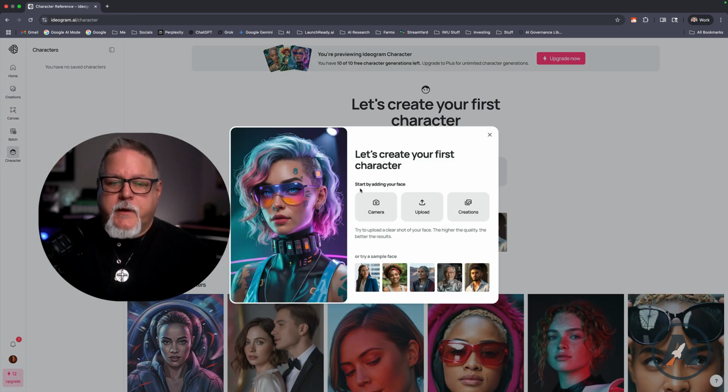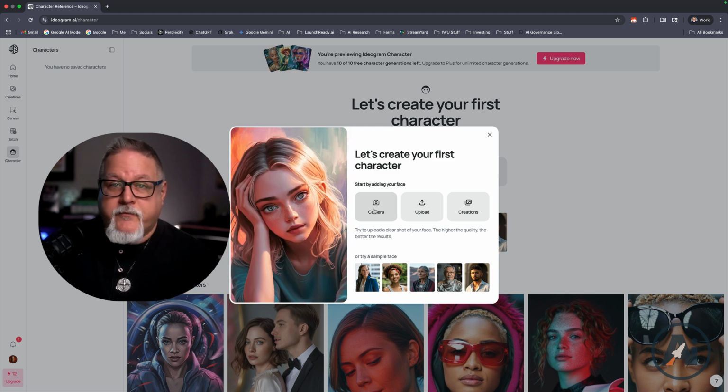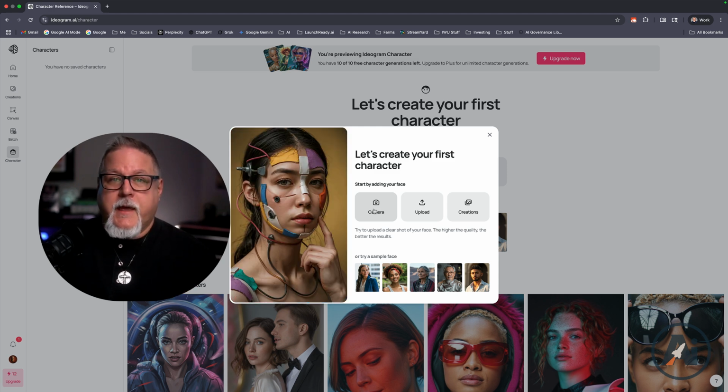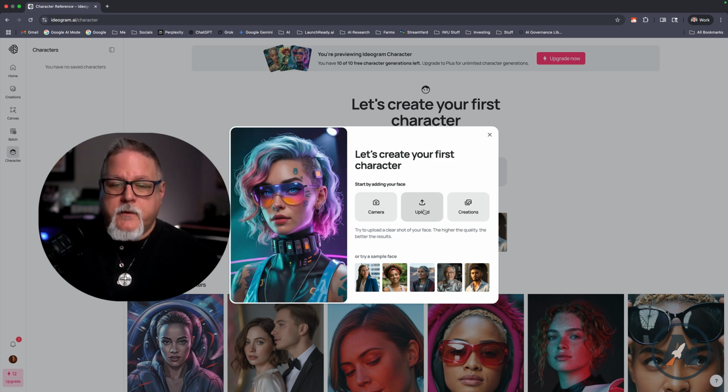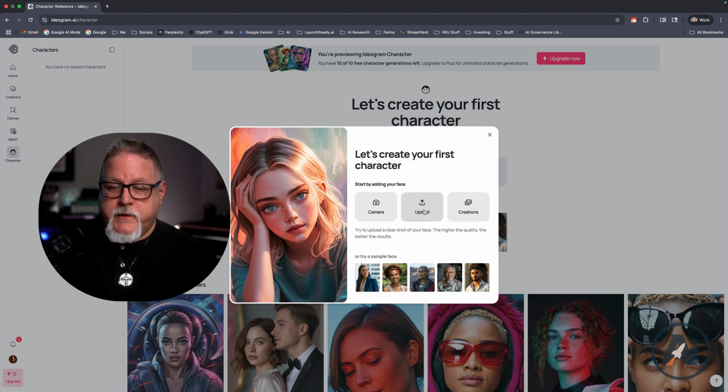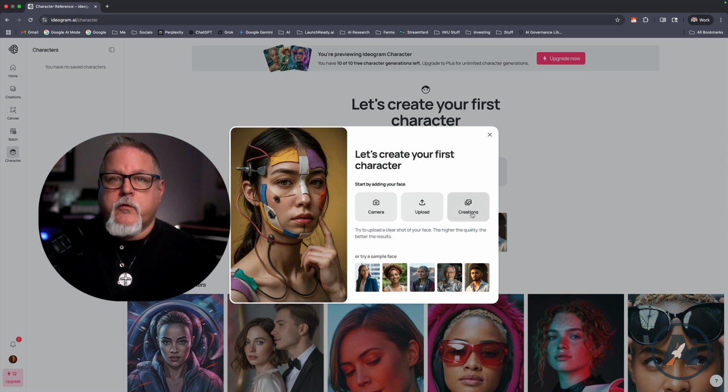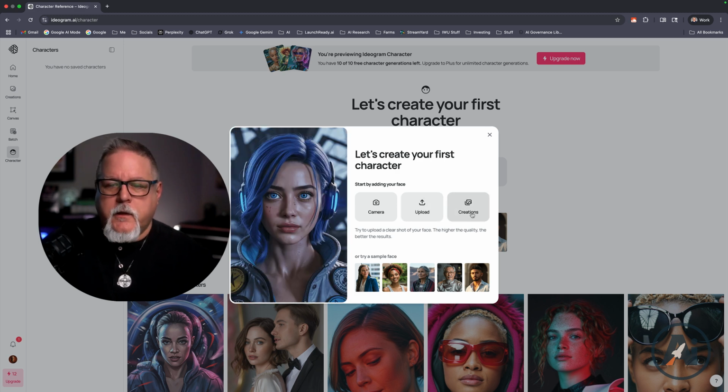Now, what you'll notice here is you can take a photograph of yourself. You can use your own camera on whatever device that you're on. You can upload something, so maybe you have an image already that you like or want to use, or you can make your own creations here, just like you can over on ChatGPT or anywhere else.